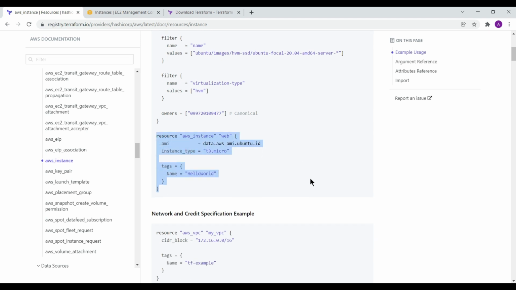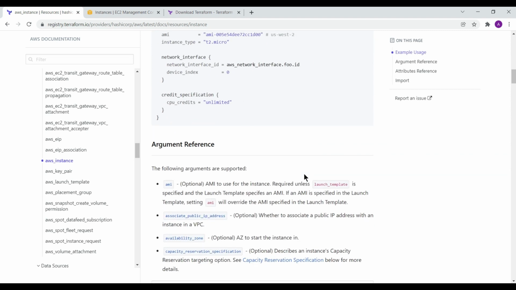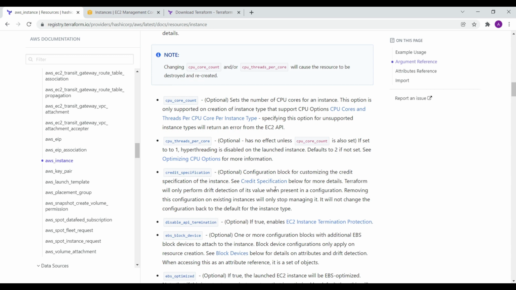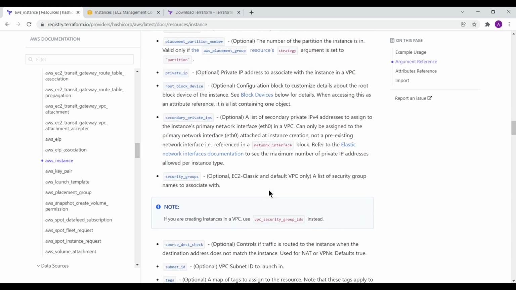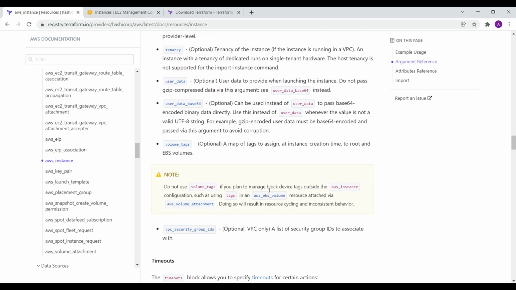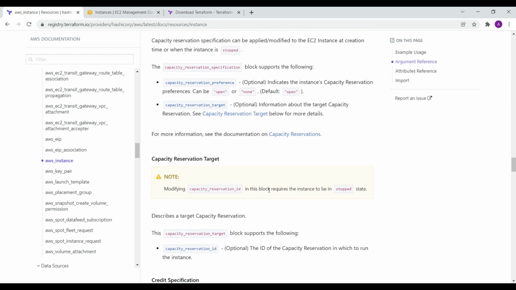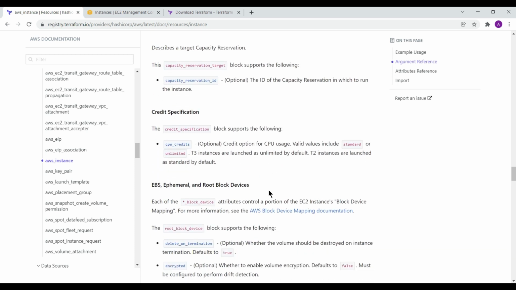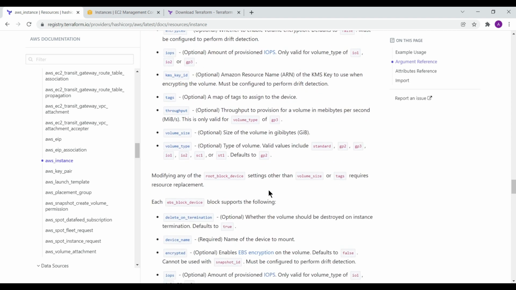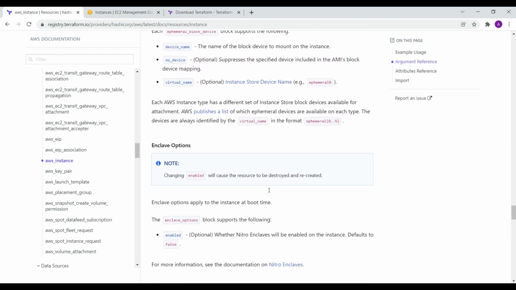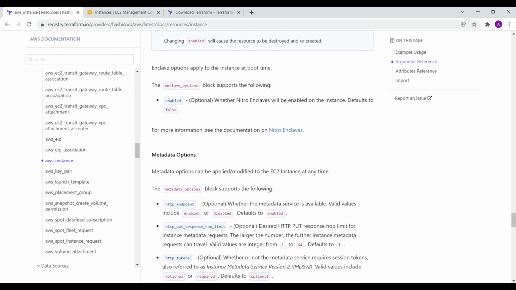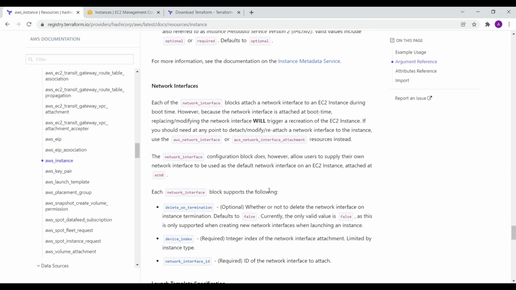You can see there are lots of things like argument reference, which is optional and which is required. All the information related to the EC2 instance is here. You have to refer to the documentation, because it is not a simple task to learn all the things. Based on your requirement, you have to look into the Terraform documentation all the time.